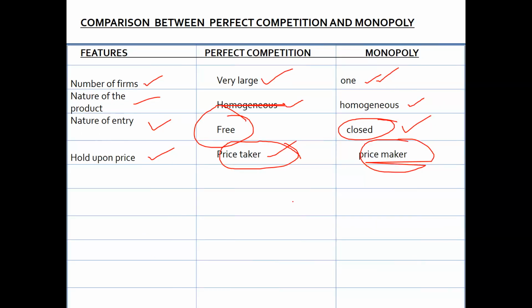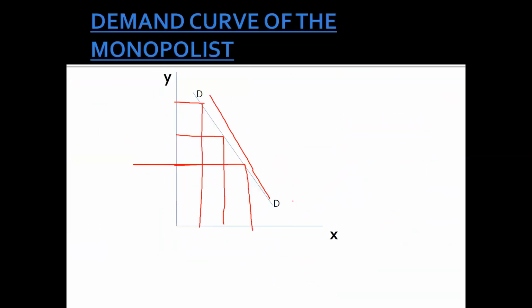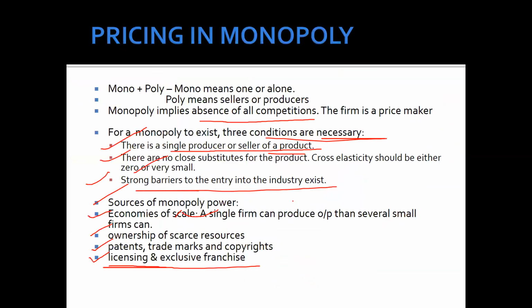In the next video, we will discuss the monopolistic market, and in the monopolistic market, we will discuss lots of examples also. Then after that, at last, we will discuss the oligopoly market. So I hope this video will be clear on how we can explain the monopoly market, what the features of the monopoly market are, and what the examples of the monopoly market are.